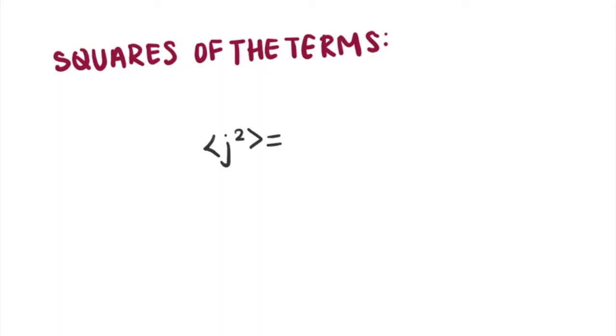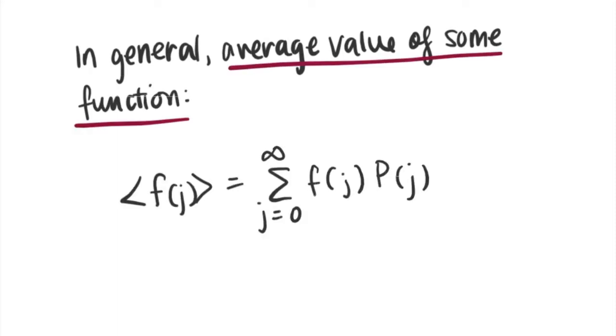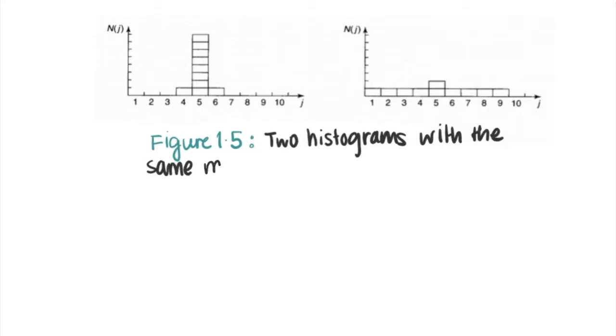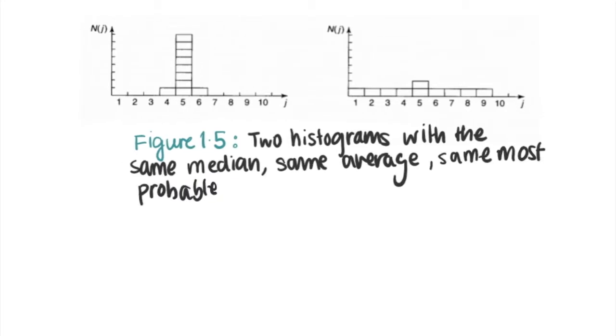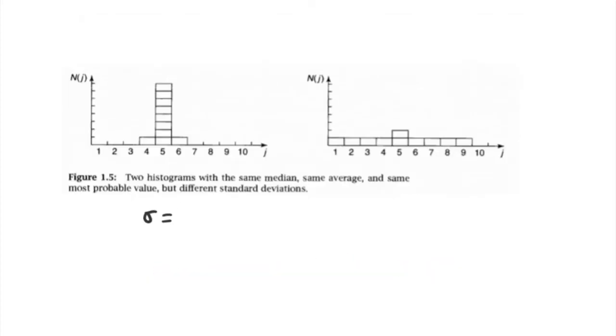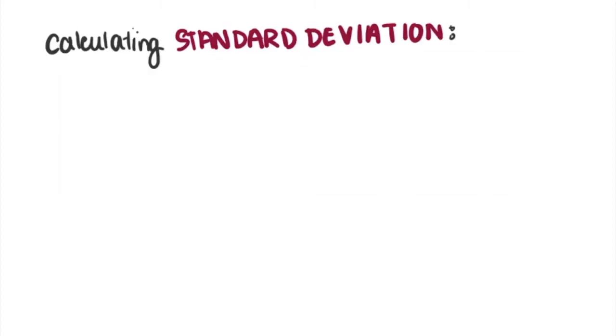We can also calculate the average of the squares of the terms, which can be done by the following equation. So in general, the average value of some function f of j is given by this equation. Beware, the average of the squares is not ordinarily equal to the square of the average. Now take a look at this. Although the median, the average, and the most probable values are equal for the two histograms, the standard deviation is not. What is the standard deviation, you may ask? The standard deviation is a numerical measure of the amount of spread in a distribution with respect to the average.